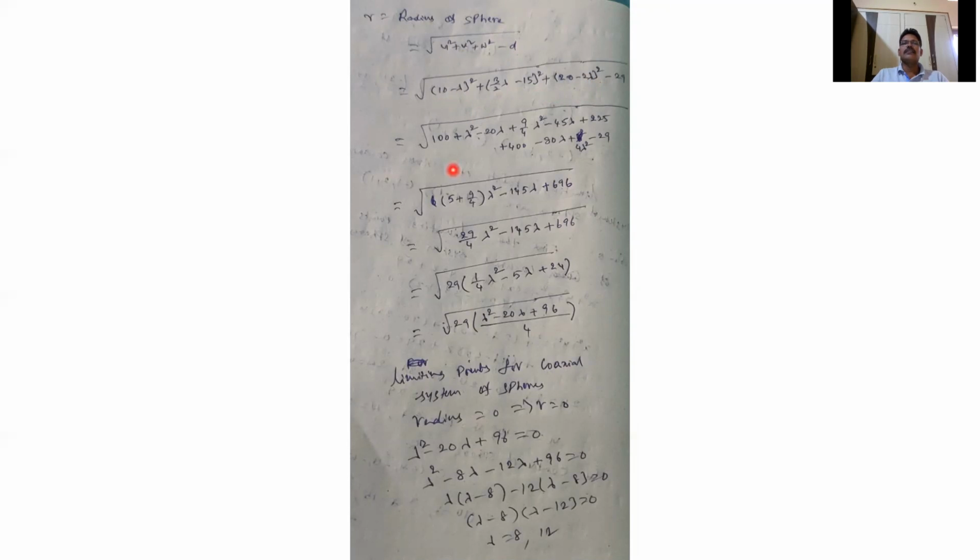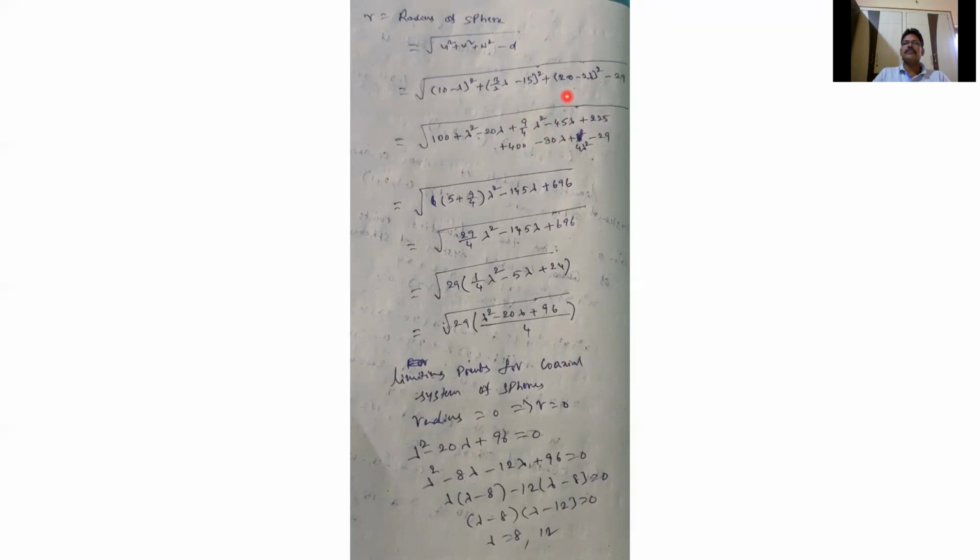So u²: (a − b)² = a² + b² − 2ab, a² is 10² = 100, b² is λ², minus 2ab is minus 2 into 10 into λ, minus 20λ. Here again (a − b)², a² means (3/2)² = 9/4, 3² is 9, 2² is 4, so 9/4 λ². Plus b² minus 2ab: the 2 cancels, 3λ into 15 is 45λ, and b² is 15² = 225. So this is 9/4 λ² − 45λ + 225.